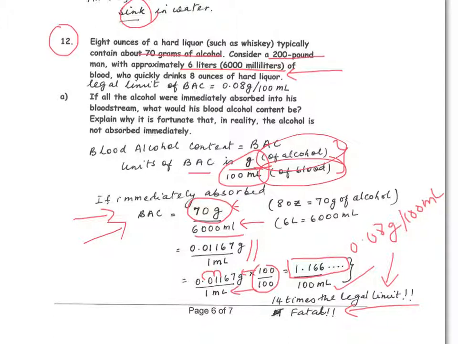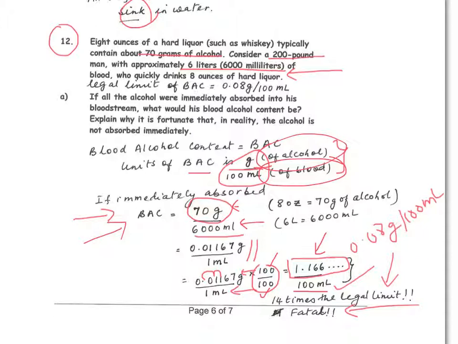So simplifying it completely, we get 70 over 6,000, which is equal to 0.01167 grams per 1 ml of blood. But the blood alcohol content is measured per 100 ml of blood. So we multiply the numerator and denominator by 100, so we are not changing the number. So multiplying the denominator by 100 gives us 100 ml, and that's exactly what we need. And multiplying the numerator by 100 gives us 1.1666,